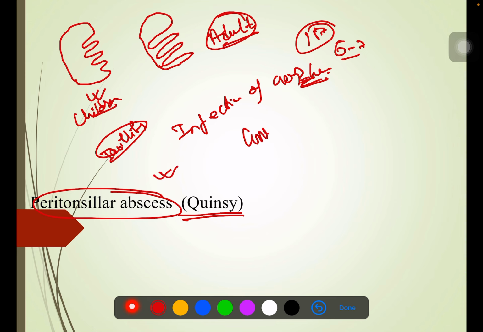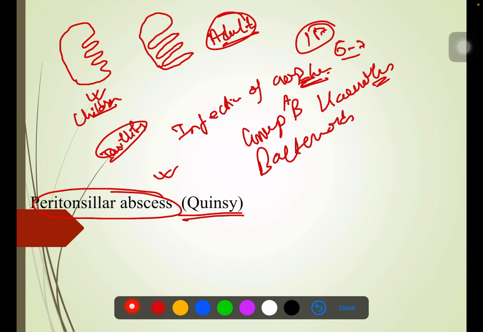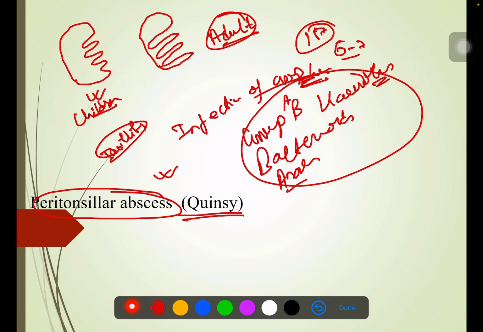That is why group A beta hemolytic streptococcus becomes one of the causes for tonsillitis, for peritonsillar abscess. Of course, there are bacteroides also, and there are other aerobic and anaerobic organisms also, but the major one being the group A beta hemolytic streptococcus.